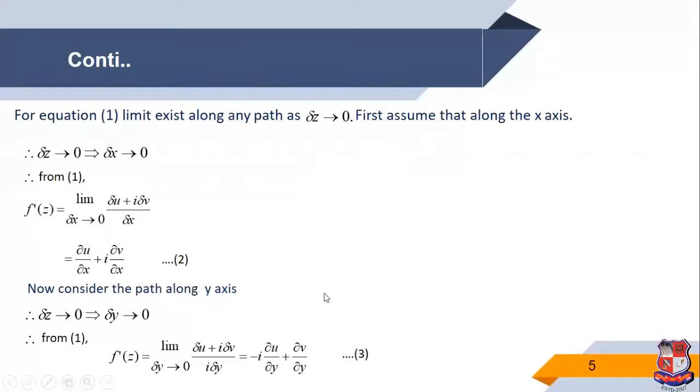For equation 1, the limit exists along any path as delta z tends to 0, because it is given that the limit exists. First we assume that the limit exists along the x-axis. So delta z tends to 0 implies delta x tends to 0. We write f dash z is equal to the limit as delta x tends to 0 of delta u plus i delta v upon delta x.